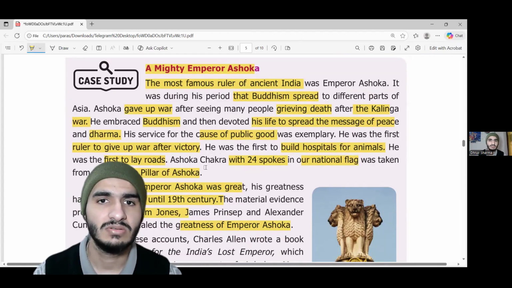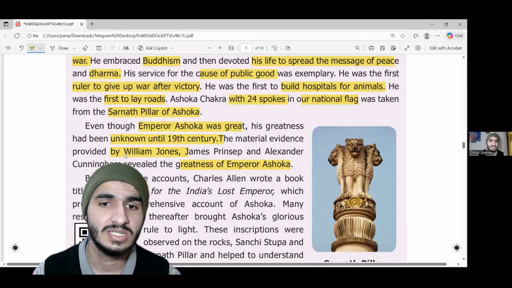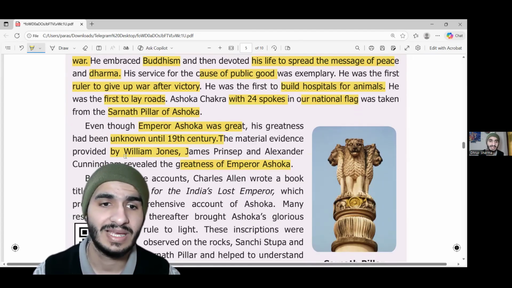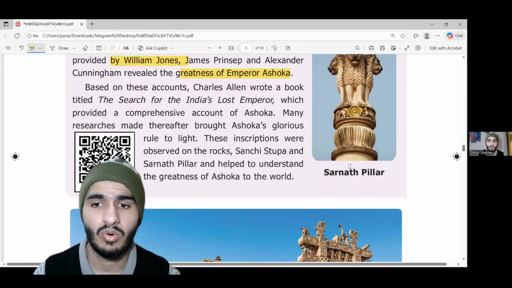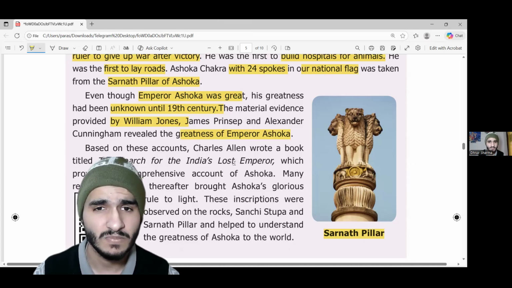Ashoka's presence on Indian soil was very unknown till the 19th century. It was because of William Jones, James Prinsep and Alexander Cunningham that we got to know about Ashoka, what he did, things like the Sarnath Pillar, and how much he did for the Indian subcontinent.